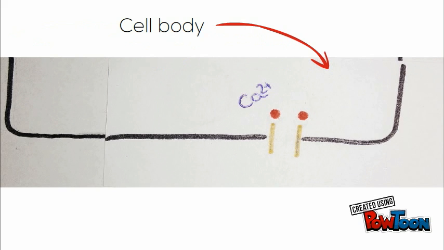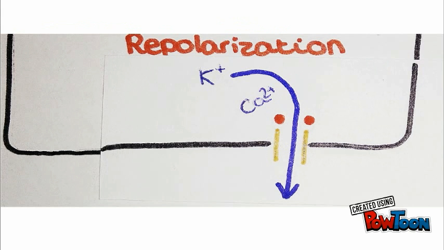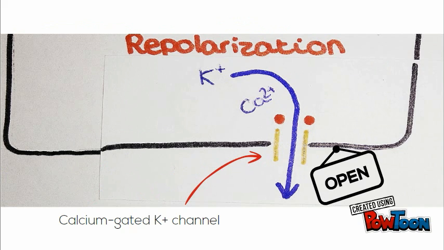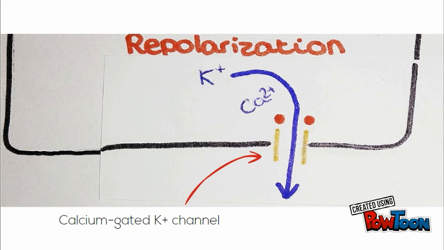Calcium is also important for repolarization at the cell body. Here it opens calcium-gated potassium channels. Potassium leaves the cell through these channels and the cell repolarizes.